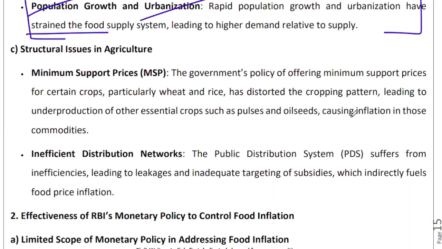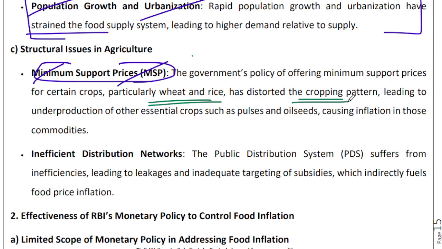There are structural issues in agriculture. So supply side, demand side is fine. There are structural issues, and the MSP program is a joke more than anything else. Why? Because first of all, for these 25, 26 crops for which we declare MSP, we don't really purchase those crops. We purchase only wheat, rice, sugarcane, cotton kind of crops on MSP. That has sufficiently distorted the cropping pattern in favor of the crops which actually get purchased at MSP. So we underproduce crops which are not purchased at MSP and overproduce crops which are.